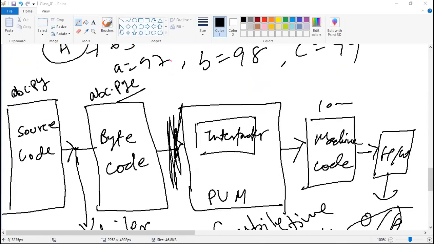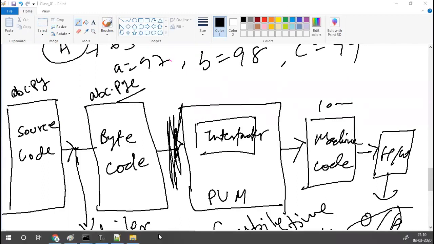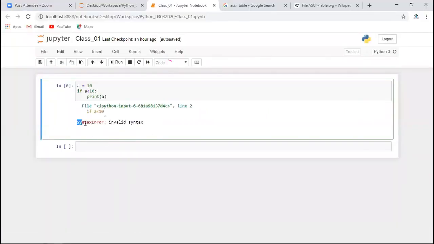So when we're writing a program in Python, if we get a syntax error, it means that something we haven't written correctly, like we haven't put the equal to. Correct. Okay. Whenever you have a syntax error in your program, it will be clearly written here that there is a syntax error. This particular line will come, and even this line where the syntax error is will also come, and even this arrow will also come. So easily you can debug where exactly the error is.